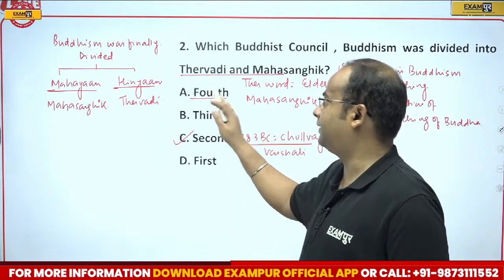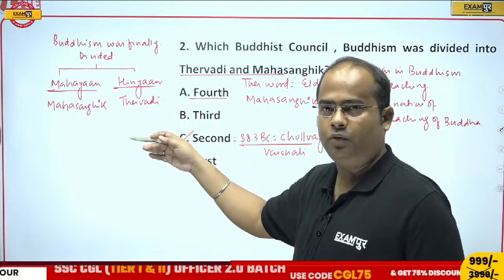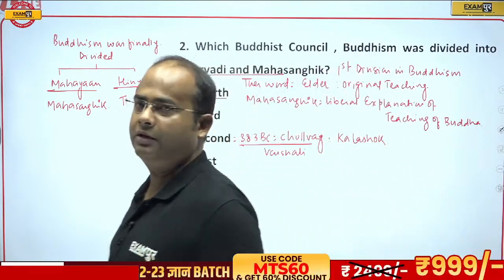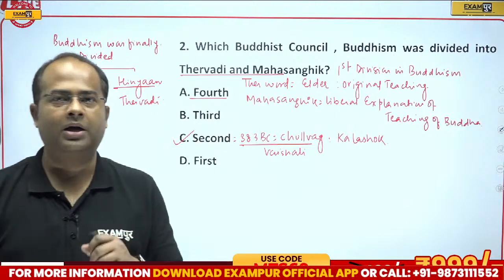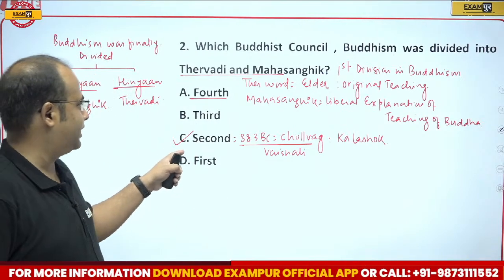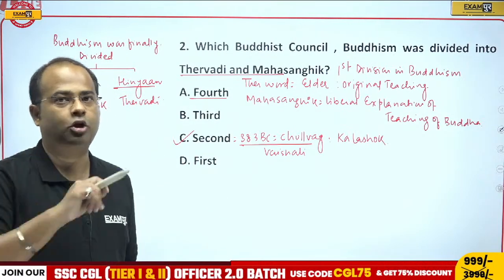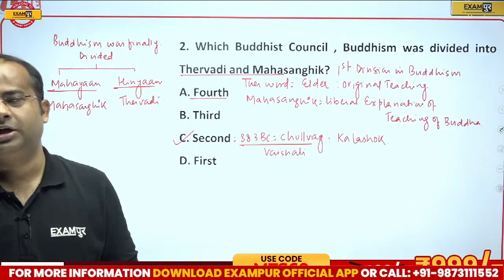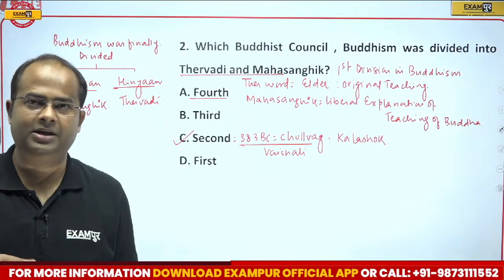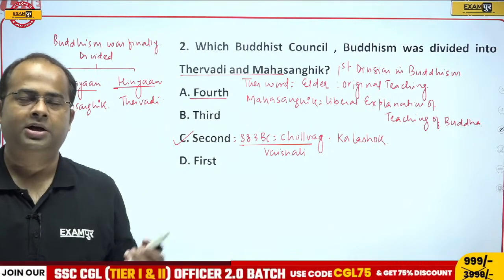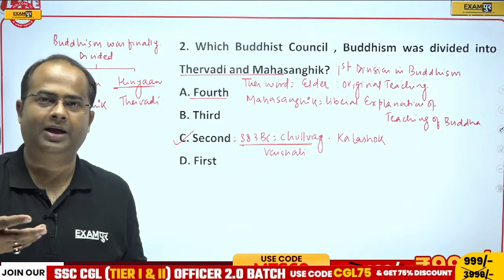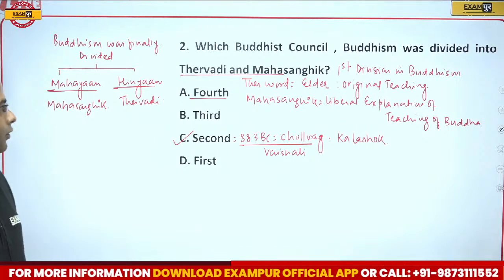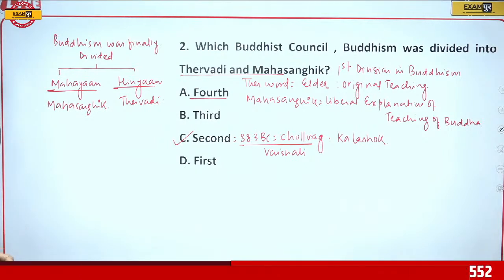Therefore, for Theravadi and Mahasanghic, it was not the fourth Buddhist council, it was the second Buddhist council. So in the second Buddhist council, they were divided into Theravadi and Mahasanghic. Therefore, the correct answer will be option C, guys, not option A. Later, the dispute arose once again, the Theravadis converted into Hinayana, and the Mahasanghiks converted into Mahayana. Therefore, the correct answer will be option C.